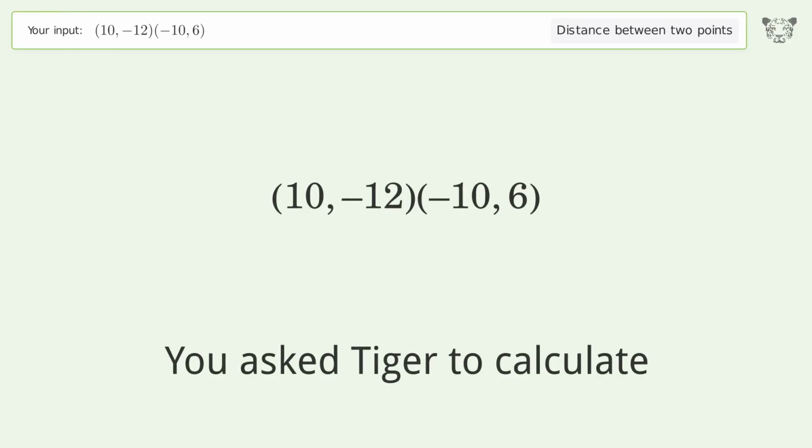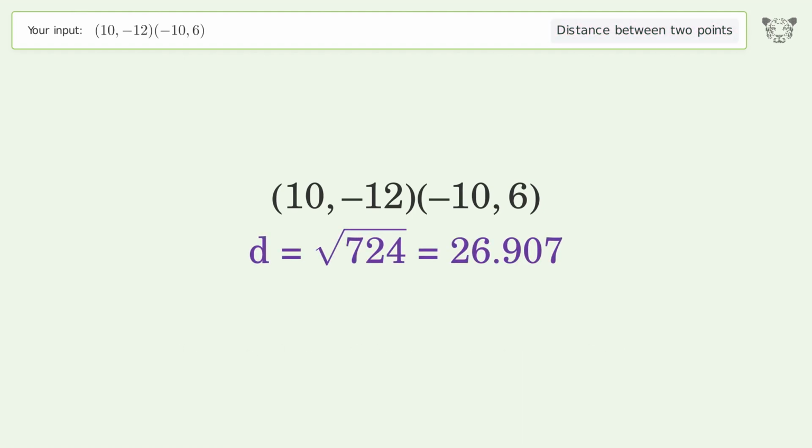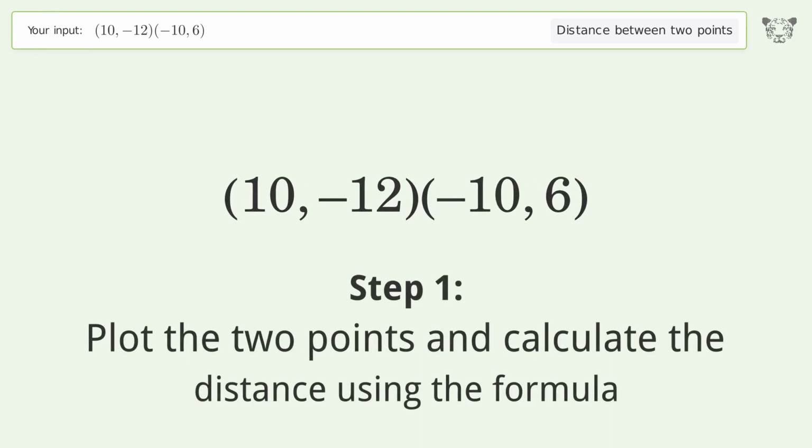You ask Tiger to calculate. This deals with the distance between 2 points. The distance between the 2 points is the square root of 724 or 26.907. Let's solve it step by step. Plot the 2 points and calculate the distance using the formula.